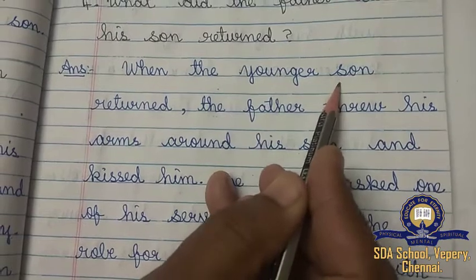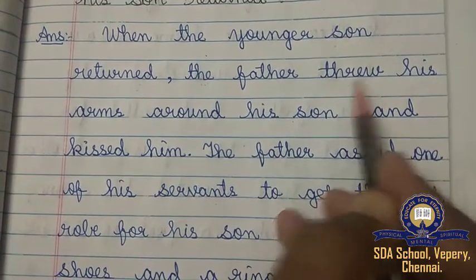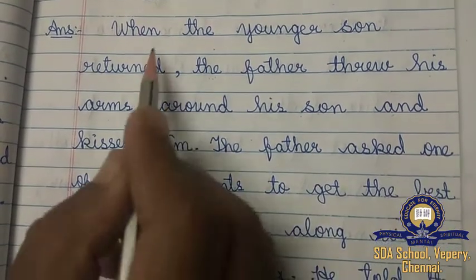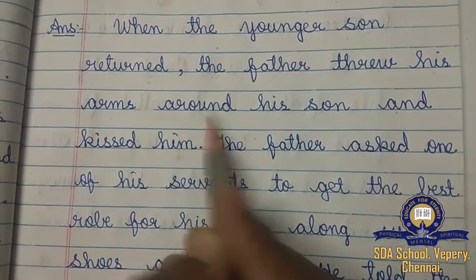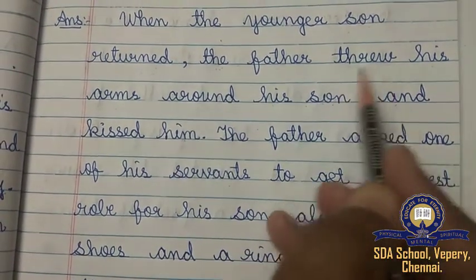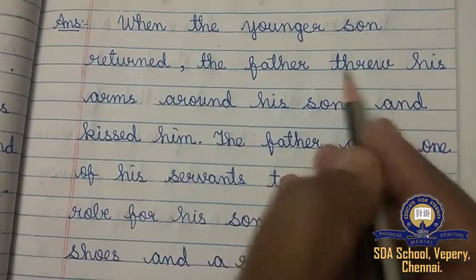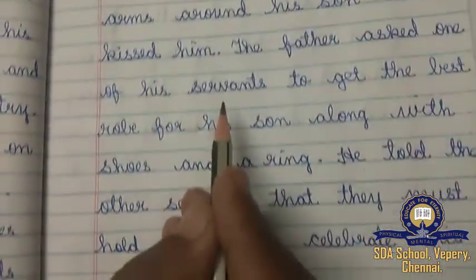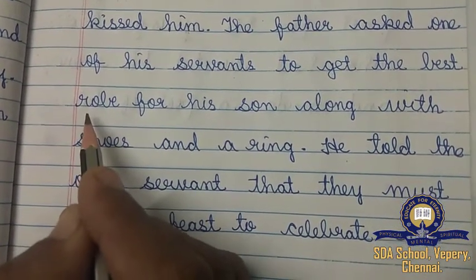When the younger son returned, the father threw his arms around his son and kissed him. Understood? Threw means, don't think that he is throwing him. Hugging only, that is what threw his arms around his son means. The father asked one of his servants to get the best robe. Robe means what? Cloth, dress. Okay, children? Robe means dress.